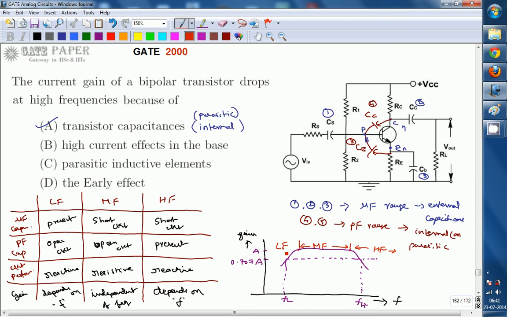At mid frequencies, circuit performance is resistive, so maximum gain is possible. At low frequencies, gain reduces due to external capacitors, which are in the range of microfarad, whereas at high frequencies the gain reduces because of parasitic capacitances. So the gain of a BJT reduces at high frequencies because of parasitic capacitances. So the right answer is nothing but A. Strictly speaking, it is parasitic or internal capacitances. Okay, thank you.